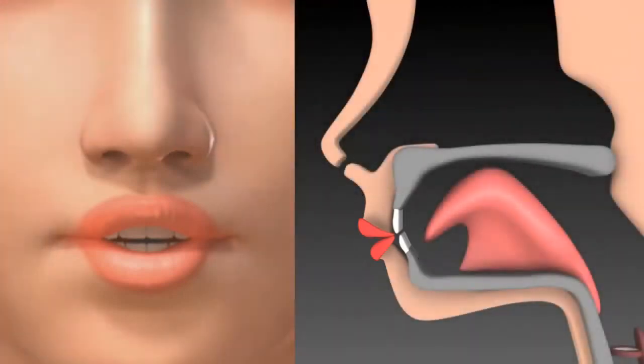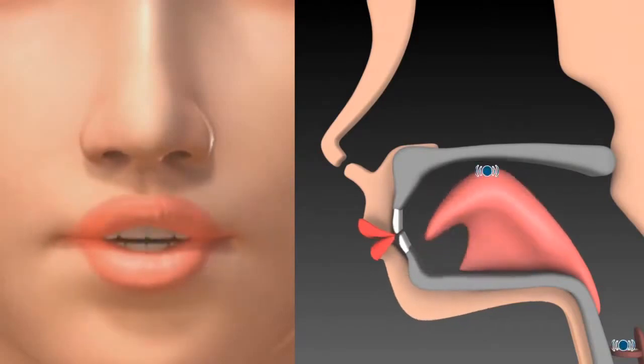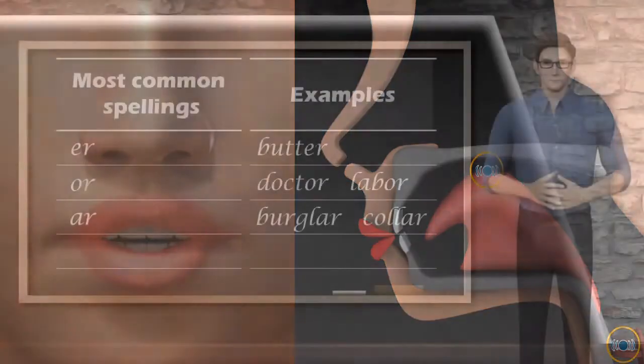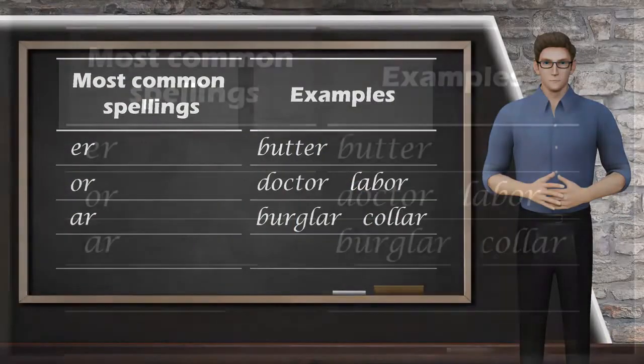The vowel is lax, so it is short in duration, just like this. When you produce the correct sound, you can feel vibration in two places. These are in the vocal cords and at the center of your tongue. Now, let's talk about how the sound is written in English.